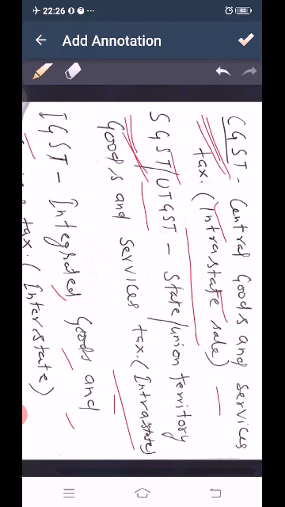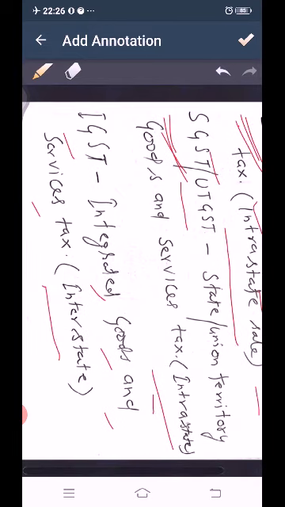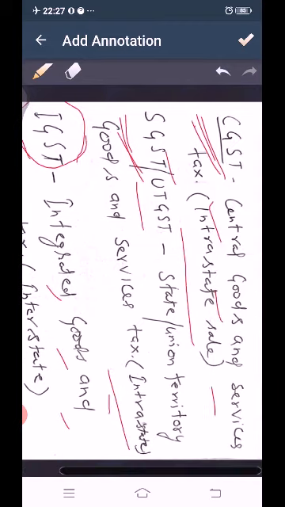In this way, if any sale is between two states, like from Mumbai to Bangalore, then no CGST or SGST will be collected. Only the total tax will be collected as IGST, that is Integrated Goods and Services Tax. And later on, this will be divided equally between the central government and the state government.